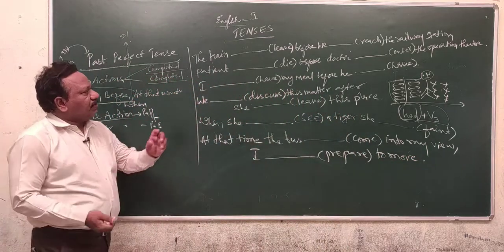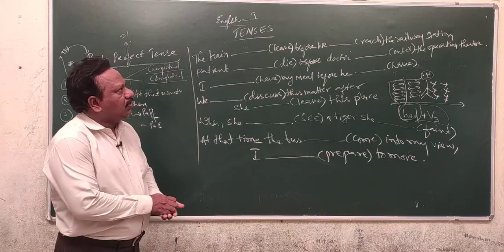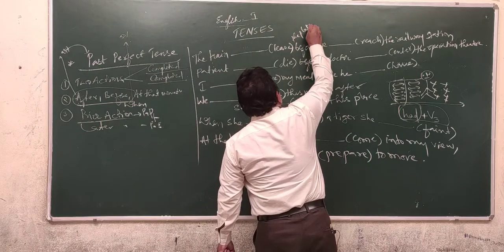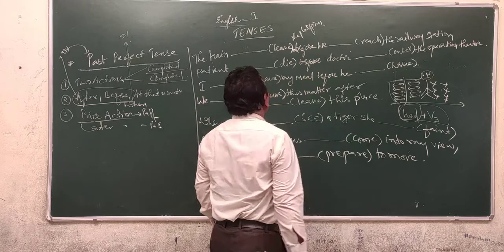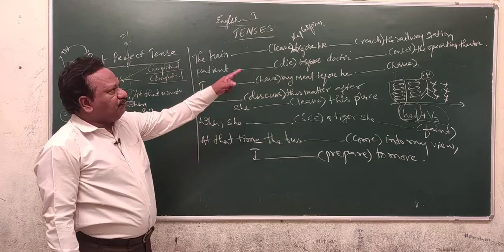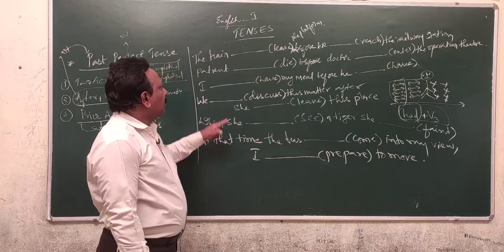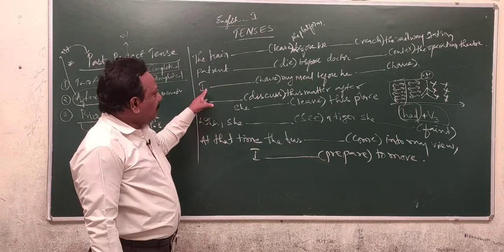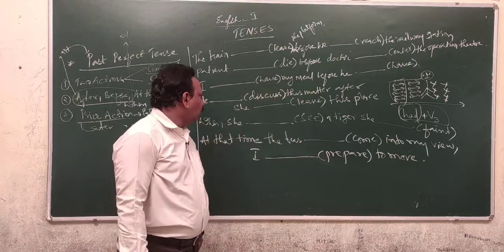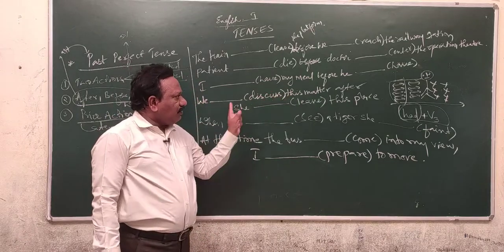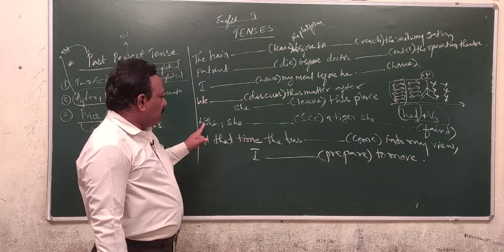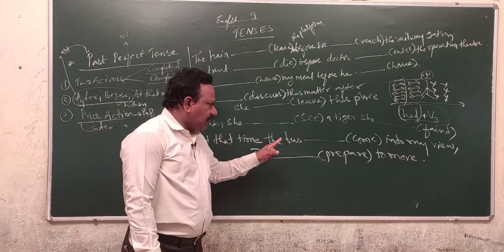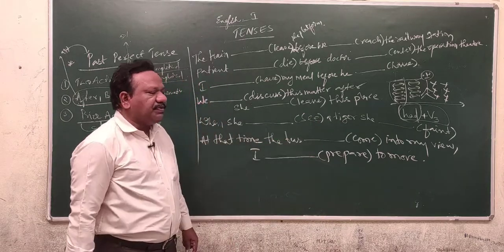If you observe this example: The train dash leave the platform before we dash reach the railway station. Patient dash die before doctor enter the operation theatre. I dash have my meal before he dash have. We dash discuss this matter after she dash leave this place. When she dash see a tiger, she dash faint. At that time the bus dash come into my view, I dash prepare to know.